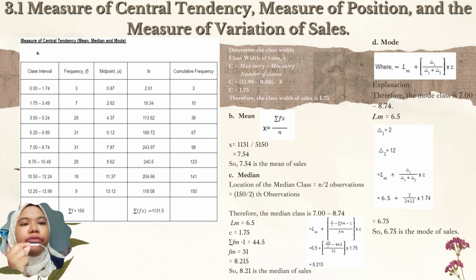So for mode, to find the answer we also use Lm, which is 6.5, and the mode class is 7.00 until 8.74. And then use the formula they gave and the answer is 6.75 for the mode of sales.